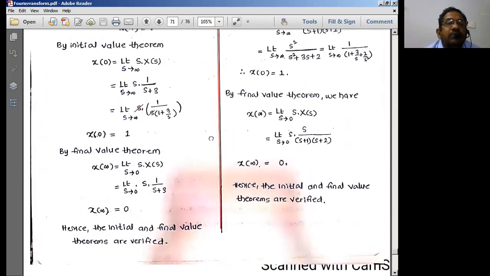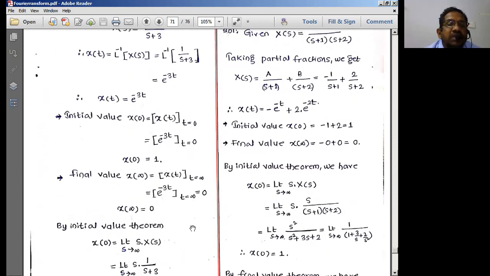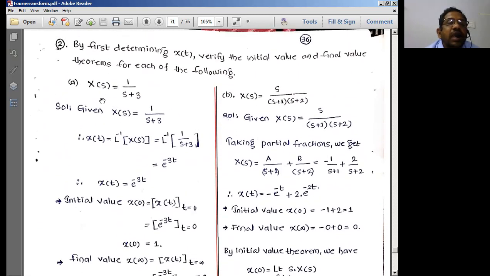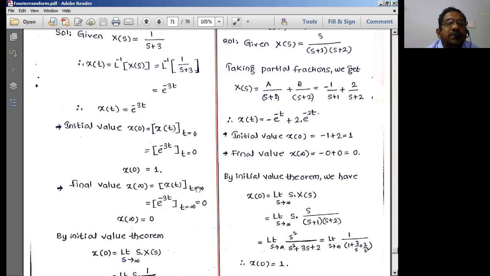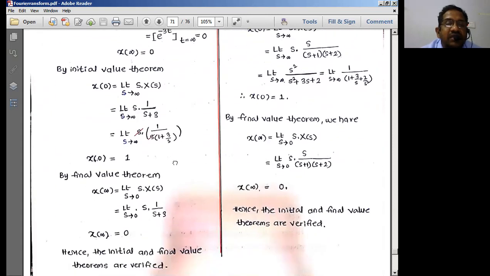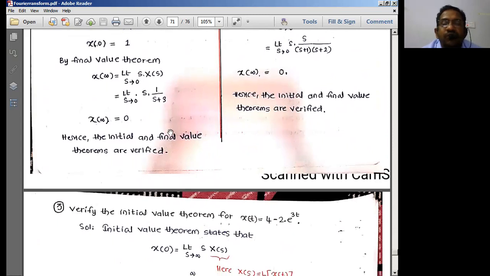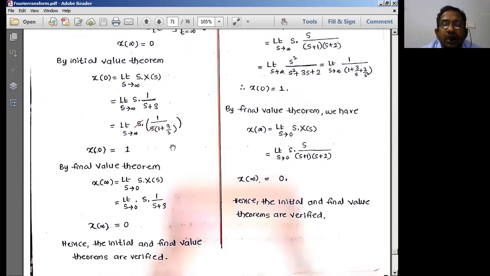Another problem that we can take is x of s is equal to 1 by s plus 3. This has been calculated using the initial value, final value, and inverse Laplace transforms. We will be getting the same results. This is a simple form given just to prove that the initial value theorem is going to be correct in our context.